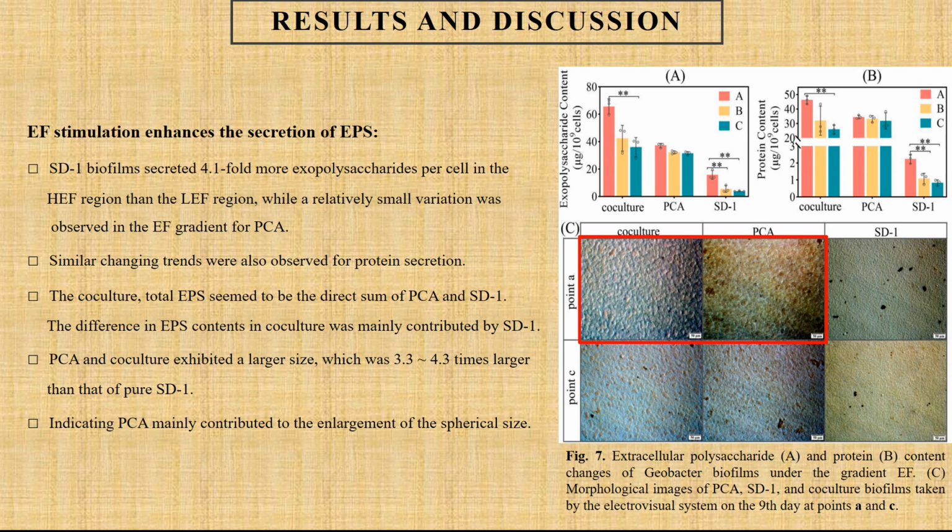Geobacter sulfurreducens PCA in co-culture exhibited a larger size, which was 3.3 to 4.3 times larger than that of pure Geobacter anodireducens SD1, Figure 7c. That means the morphology is also related to the components of the extracellular polymeric substances.